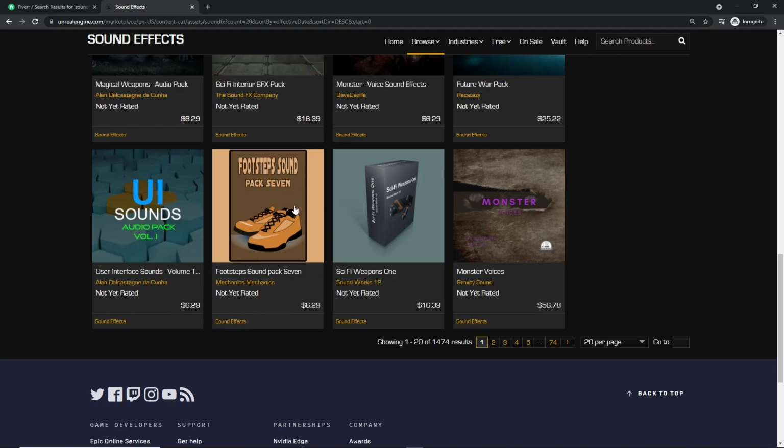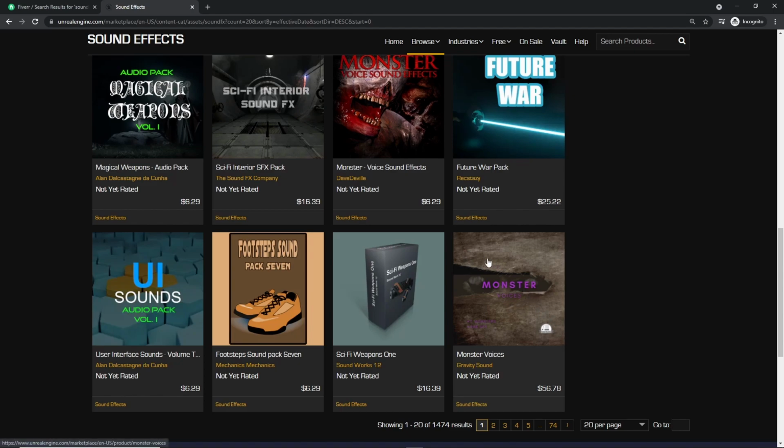So if someone would be looking at a sound pack like this here, you have a sound pack here that's at $50. You have one at 60 and one at 6. Well, which one's going to be the most valuable? Naturally, you're going to say it's this one because it's the most expensive one, right? Obviously, if you're going to sell it at a high price, you got to make sure you deliver on that price tag. But just be aware that just because you're putting in a lower price tag doesn't mean that it's going to be more valuable.